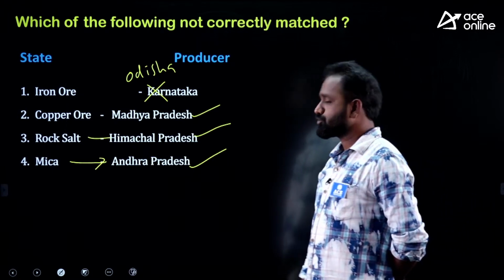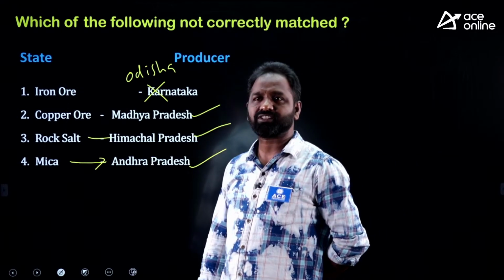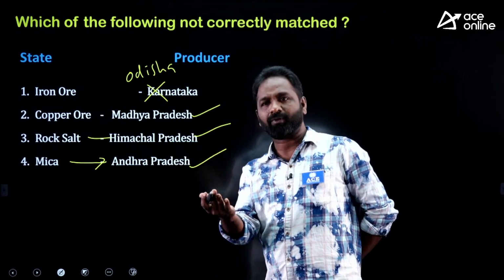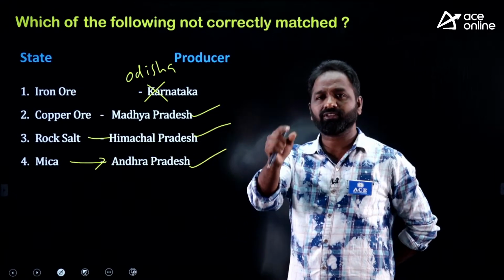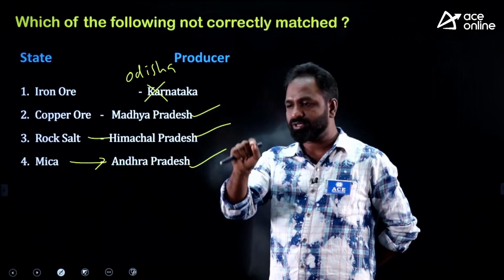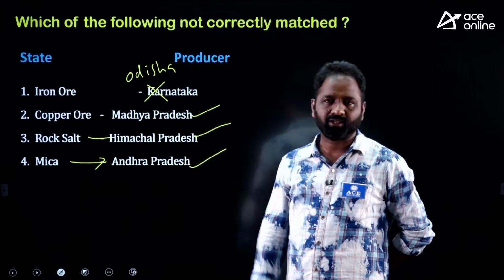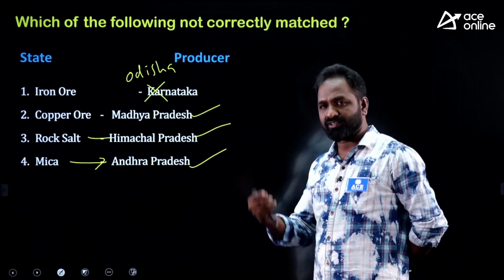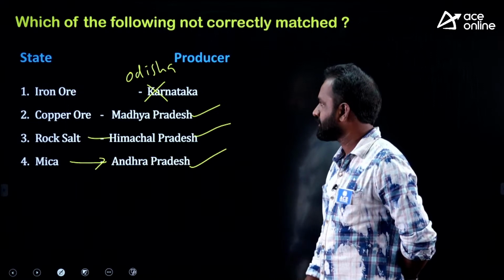Clear? Right. So before going to the examination, my suggestion is very clear. You should have a paper. On that paper, you should have the mineral name, leading producer and reserve. That should be there, whatever examination you are going to write, whether civil service or state or any examination.